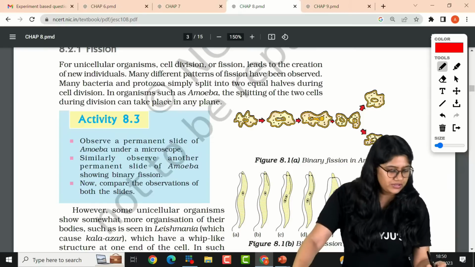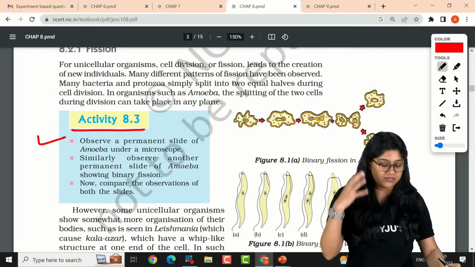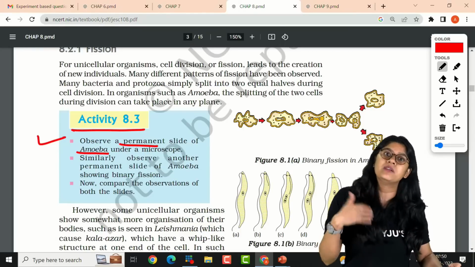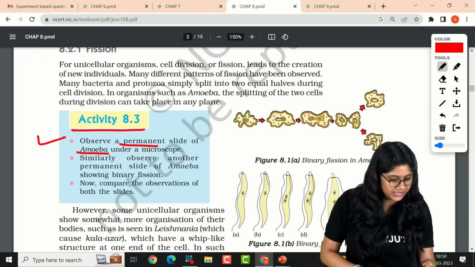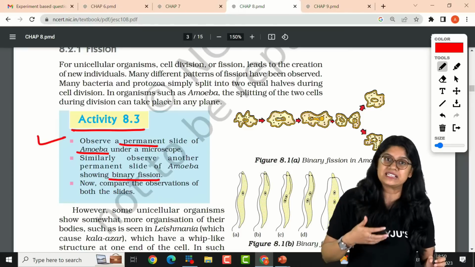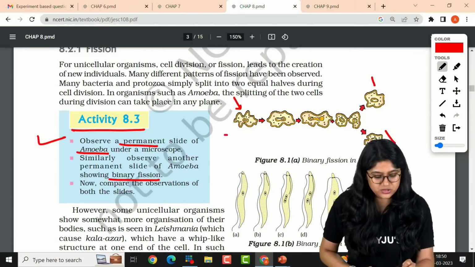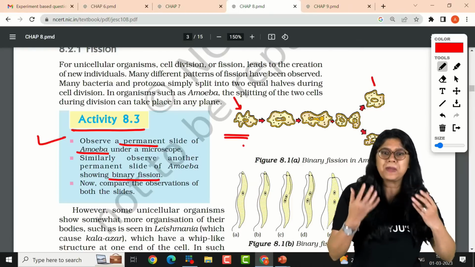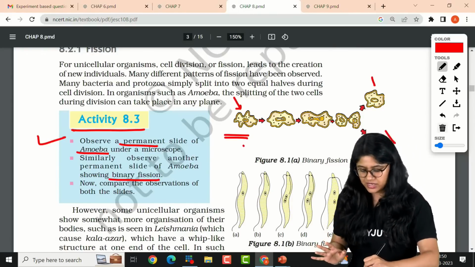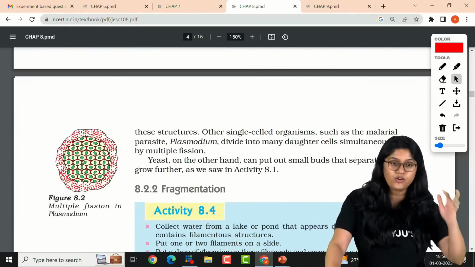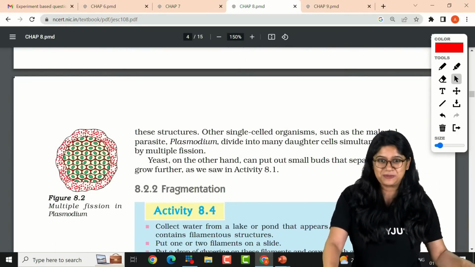Good. See, what this activity is about, basically we have to observe a permanent slide of amoeba, and then we have to observe one more slide where we can see the binary fission. So we can definitely write that the daughter cells will be very similar to the parent cell. Very easy, nothing much over here for all of you to worry about. I'm sure by now you all are the master of this particular chapter.